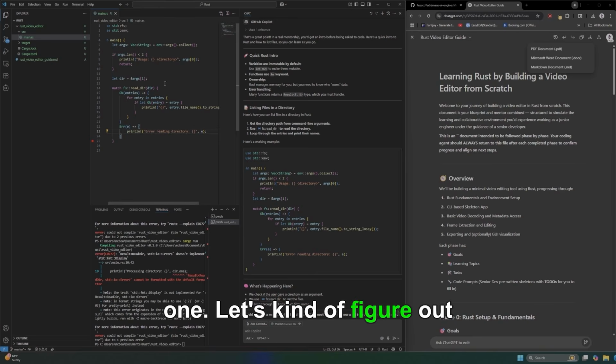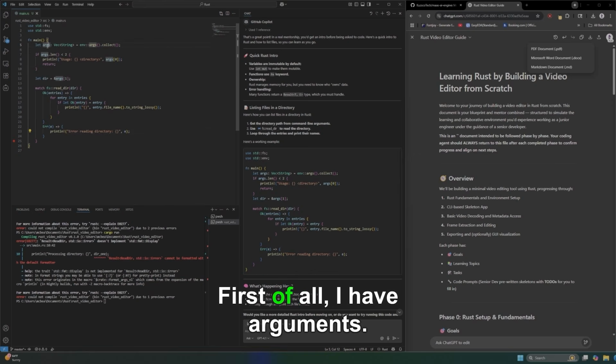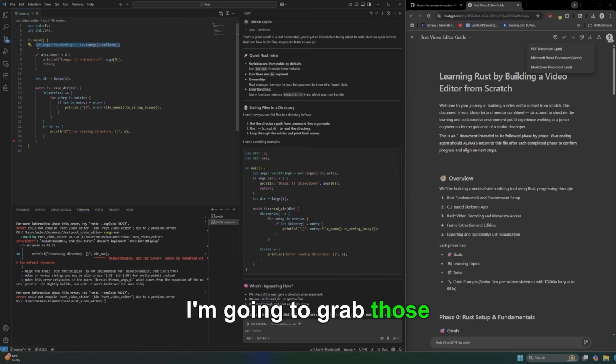Let's kind of figure out what I just typed. First of all, I have arguments. I'm going to grab those arguments. If they're less than 2, then it means that my usage is directory. Otherwise, we're going to get the directory path. We're going to read the directory. We're going to check our entries.